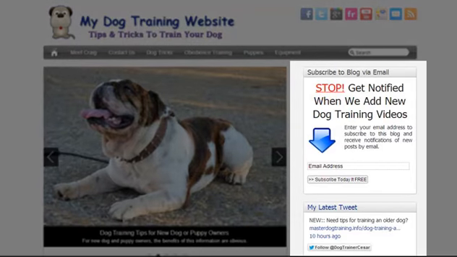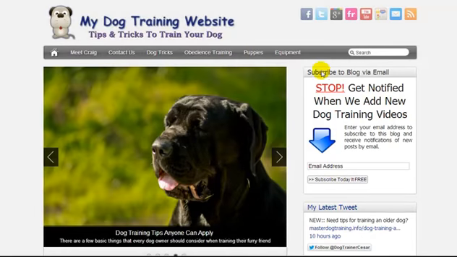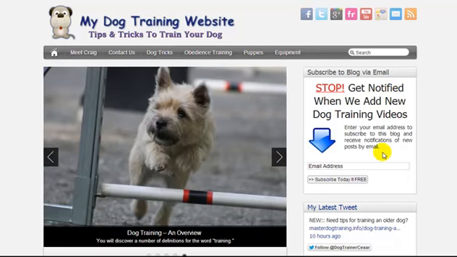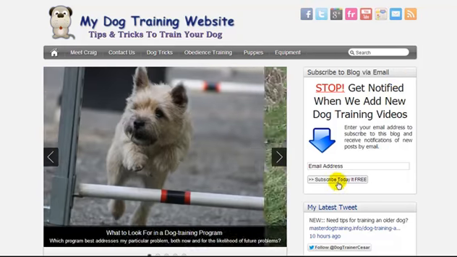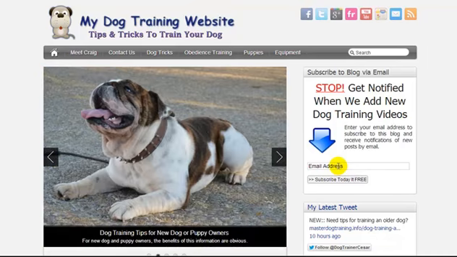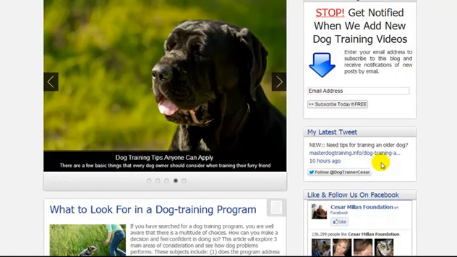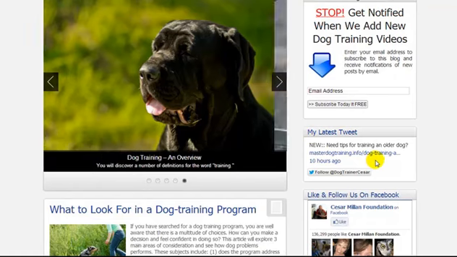Now on the right side here, this is what we call the widget area or the sidebar. I'm going to be showing you how you can insert your own subscription area, so that if a visitor enters their email address here, they'll be notified of new blog posts that appear on the website. We have another widget that displays the latest tweet.